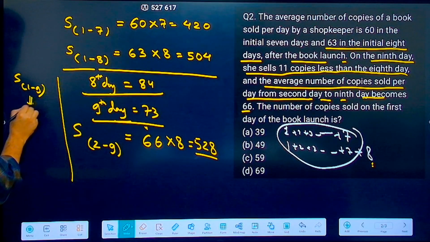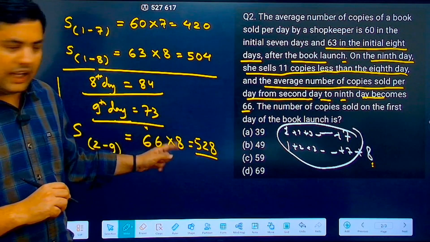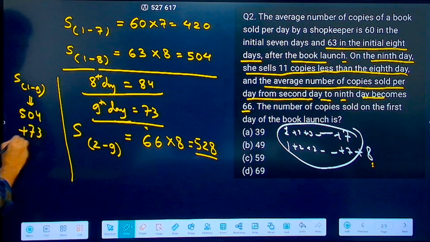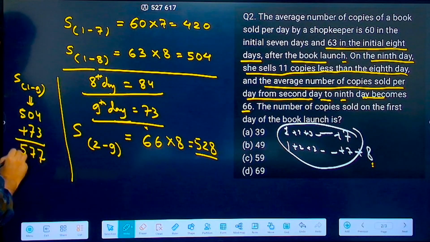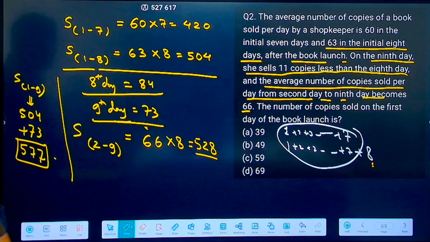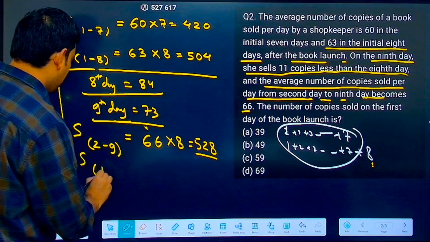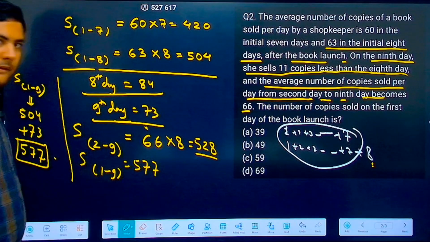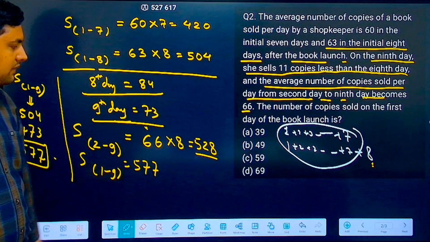So, 1 to 9 will be what? 504 plus that on the ninth day. Correct? This is till 8th day. Ninth day also I add. So, this becomes plus 73. 4 plus 3 is 7. This is 7. This is 5. 577 is what you will get. Now, this is sum from 1 to 9, 577. Correct? Now, 2 to 9 is 528, 1 to 9 is 577.